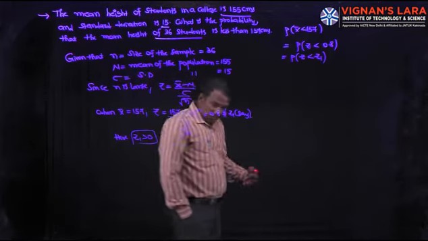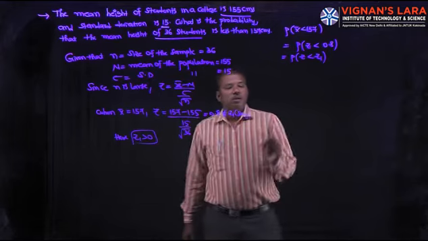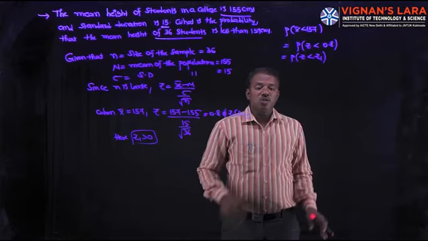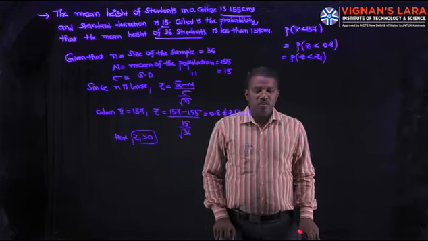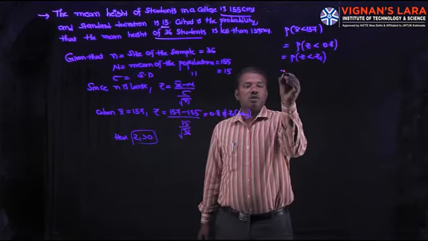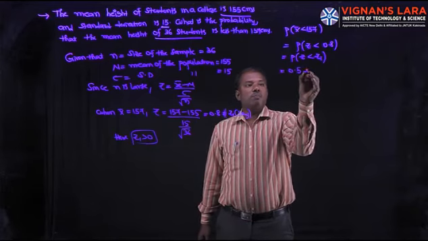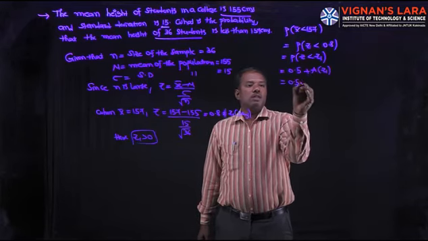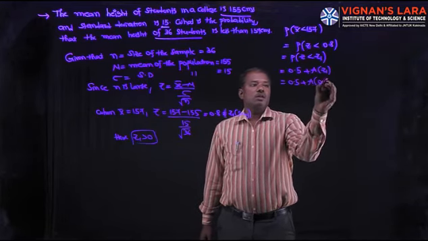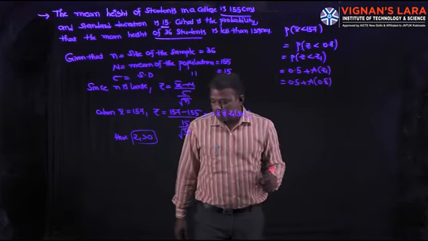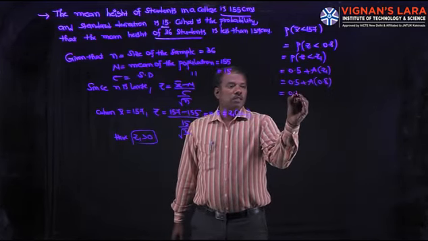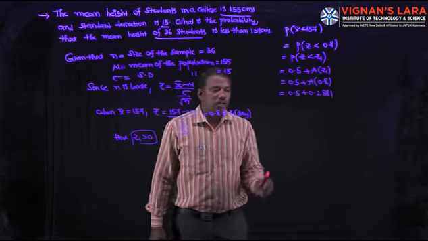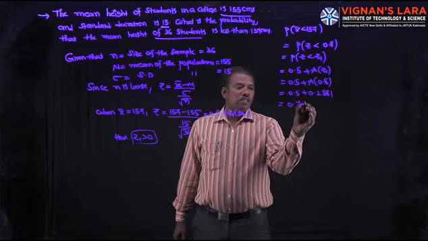In the previous case, P of Z less than Z1 with Z1 negative gave 0.5 minus A of Z1. But here it is the opposite, Z1 greater than 0, so it will be 0.5 plus A of Z1. That is 0.5 plus A of 0.8, that is 0.5 plus 0.2881 from the standard normal distribution table. So its value is 0.7881.